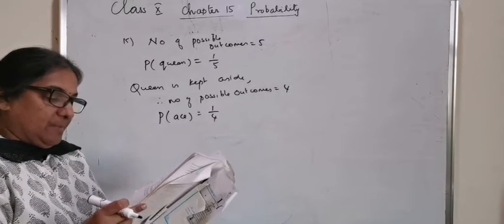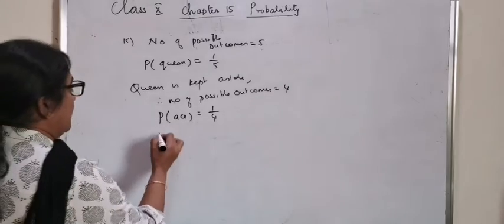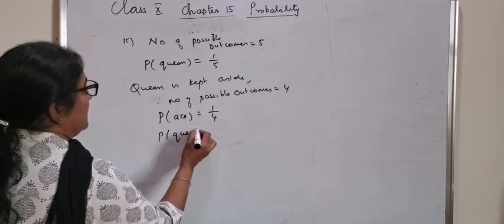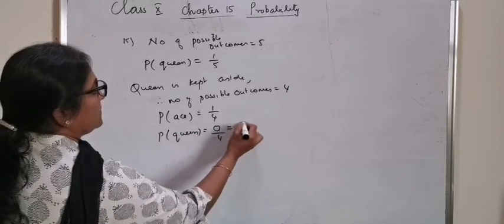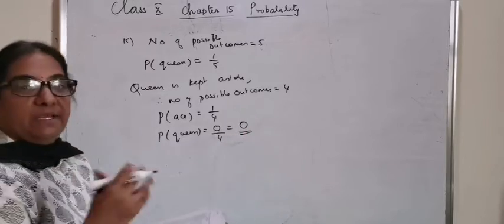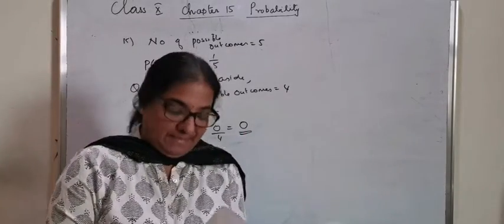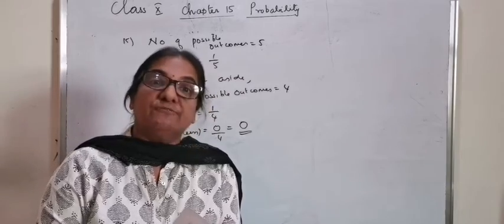And what's the probability that it is a queen? Probability of a queen is equal to 0 by 4, which is equal to 0 because the queen has been kept separately. That is question number 15.